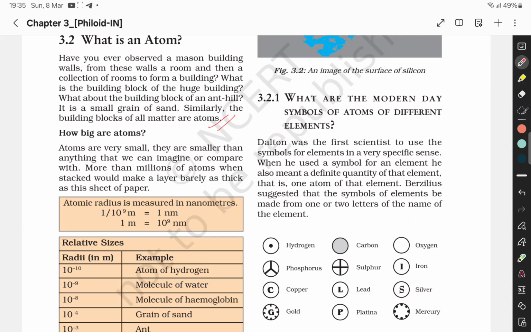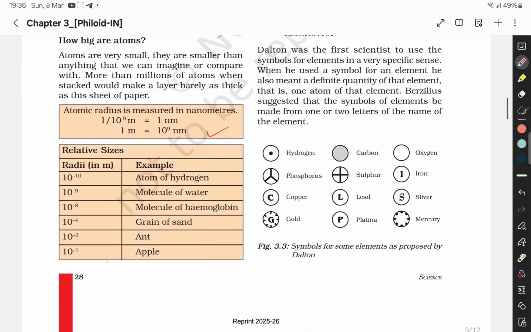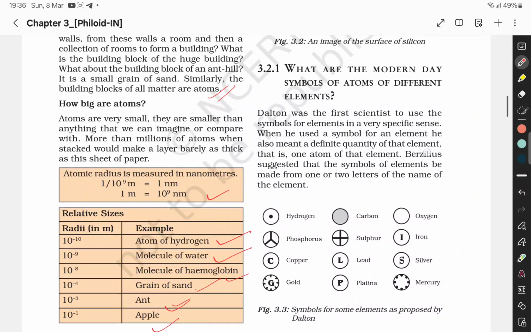Atomic radius is measured in nanometers, and 1 meter is equal to 10 to the power 9 nm. Here, 10 to the minus 1 is an apple, minus 3 is an ant, and minus 4 is a grain of sand. Minus 8 is molecules of hemoglobin, minus 9 is molecules of water, and minus 10 is an atom of hydrogen. So just imagine the level of smallness.